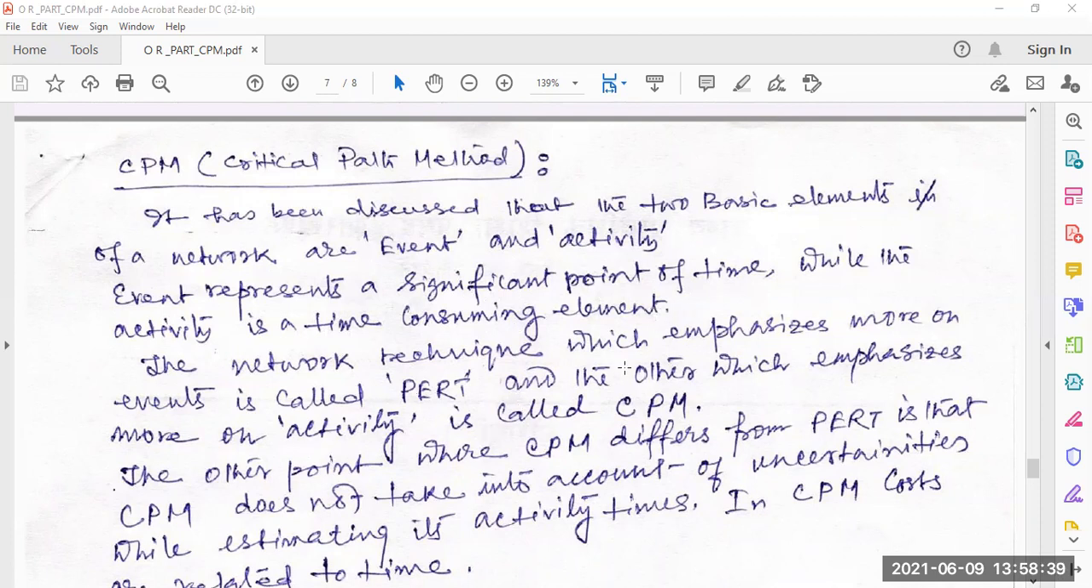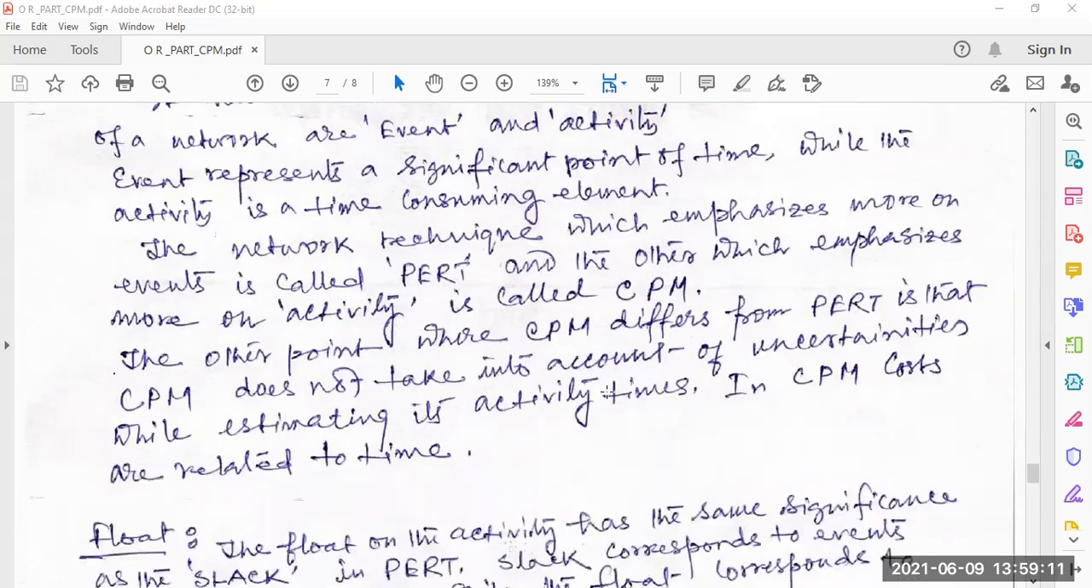The network technique which emphasizes more on events is called PERT, and the other which emphasizes more on activity is called CPM. Activity means the arrowhead, and PERT means the event, the circular nodes. When it depends on events, it is PERT. When it depends on activity, it is CPM, that means critical path method.